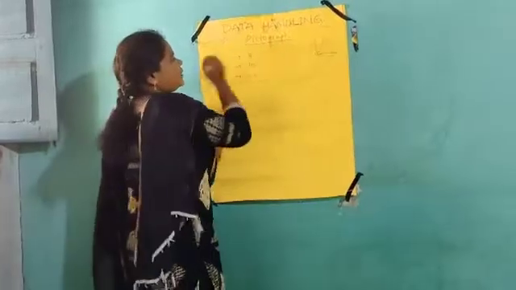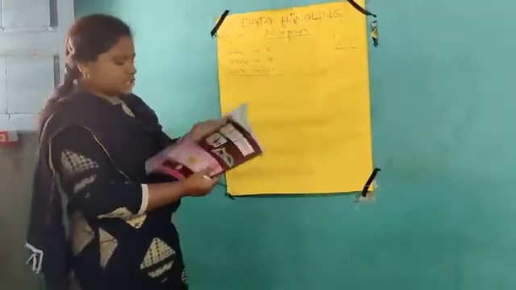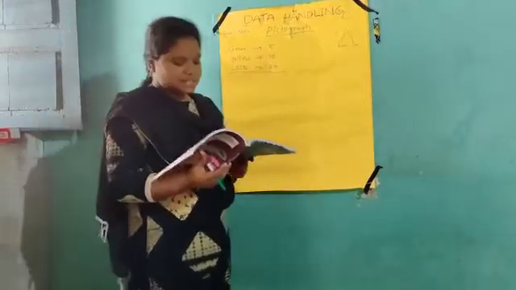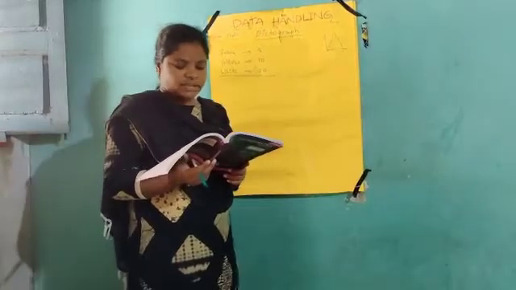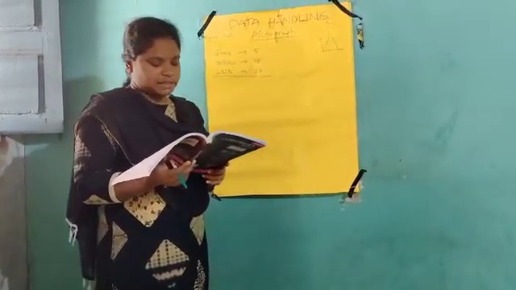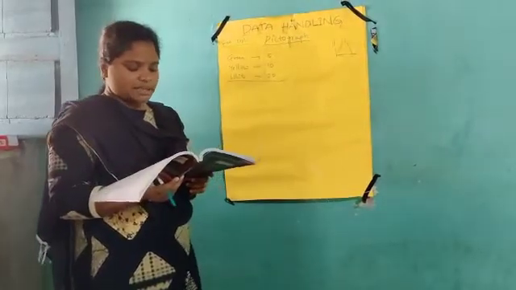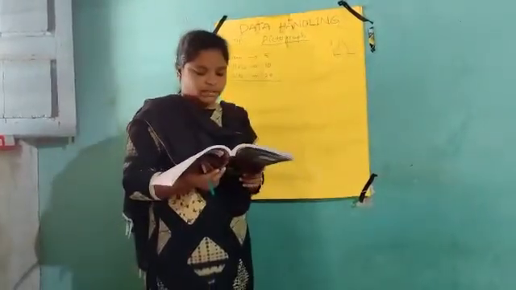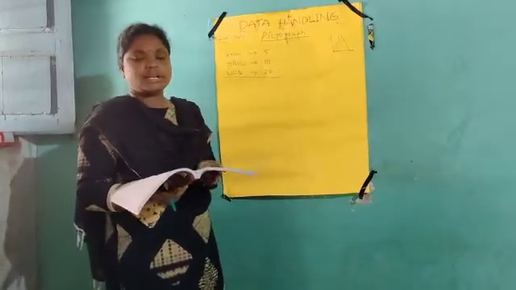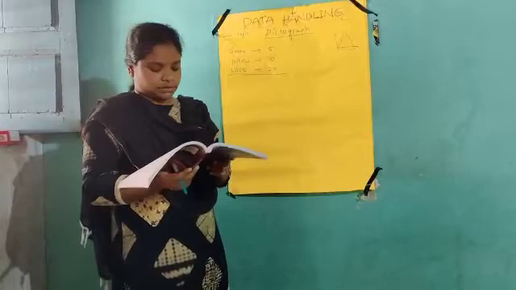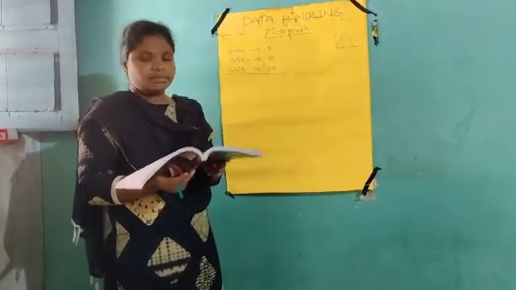Today we will discuss the pictograph. In our textbook, one example is given. Observe that a bookshelf has books of different subjects. The number of books of each subject is represented as a pictograph given below. Observe it. Here the subjects and the number of books are given. First, Telugu: how many books are given? Count and say.